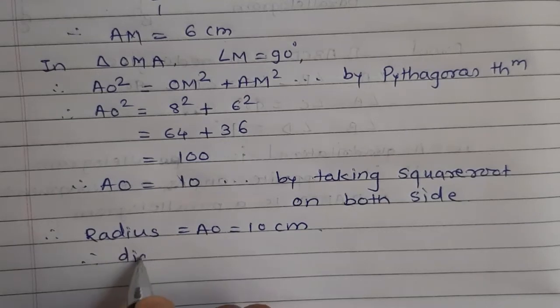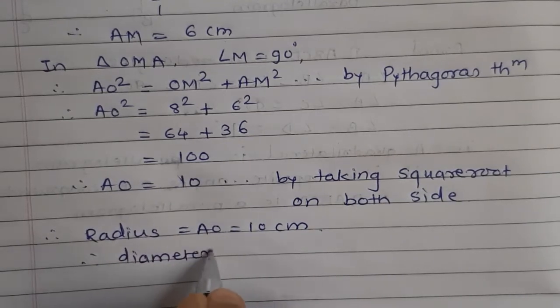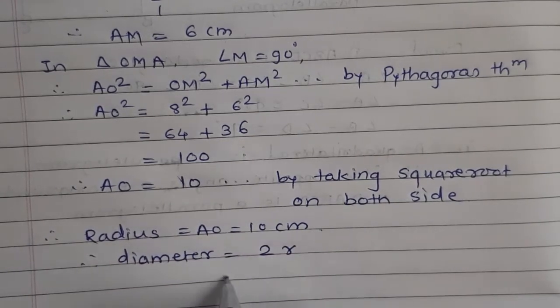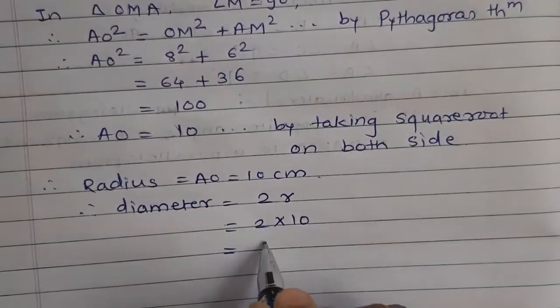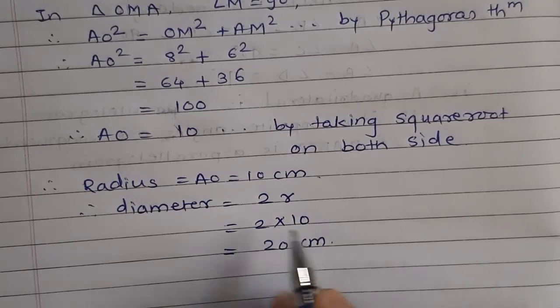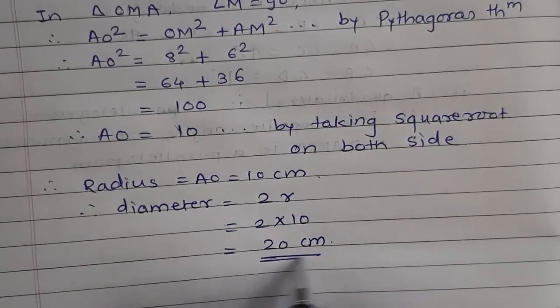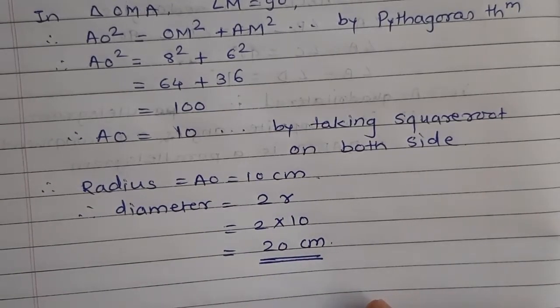So diameter equals double the radius. So 2 into 10 equals 20 cm. So the diameter of the circle is 20 cm. Understood? Now we will discuss example number 3.